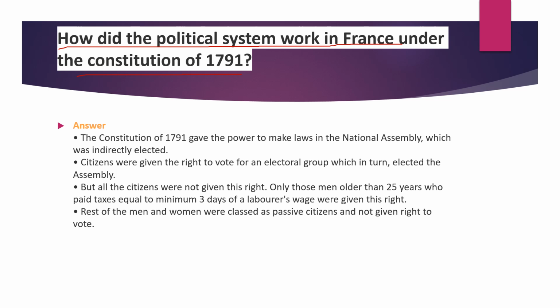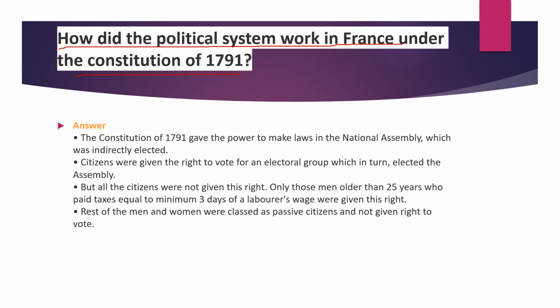First qualification, they should be men, older than 25 years. Nowadays, what is our voting age? 18. If you attain the age of 18 or above, you have the right to vote for our representative. So in the French Revolution period, only men aged 25 years and above had voting rights. They also had to pay taxes equal to a minimum of 3 days of a laborer's wage to be given this right.